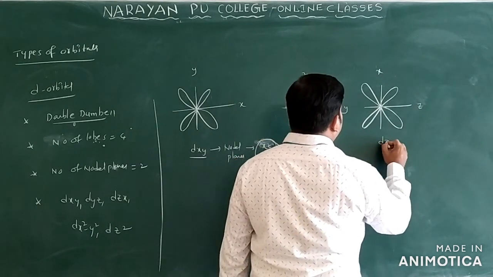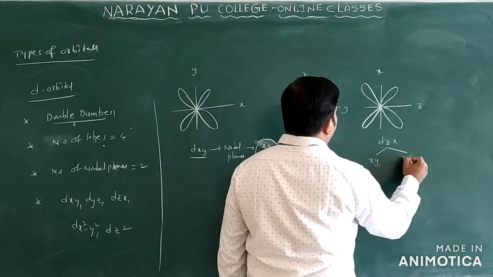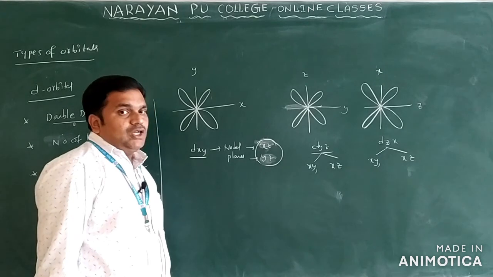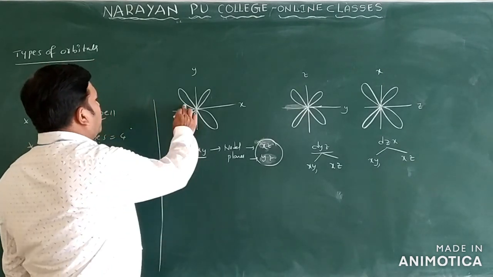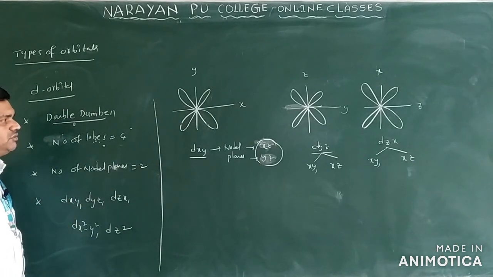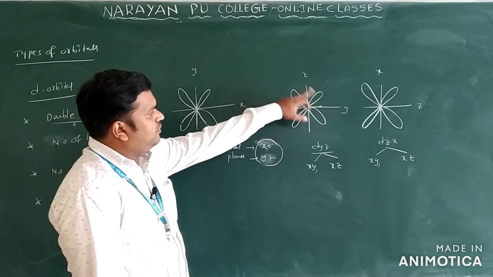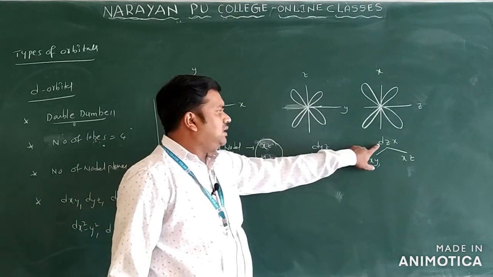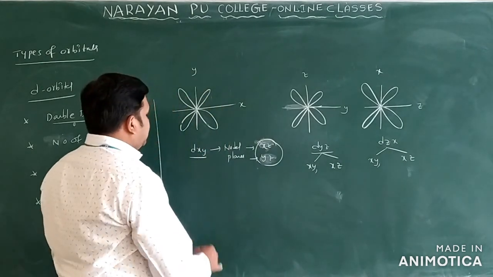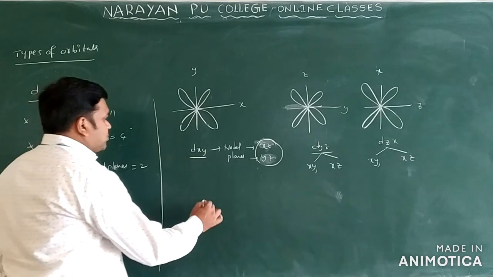For this dzx orbital, what nodal planes can you see? The possibility with xy and xz is there. Now we can see these lobes. How many lobes are there? 1, 2, 3, 4. 4 lobes are there. Nodal planes, how many? 2. For dxy they are xz and yz, for dyz they are xy and xz, and for dzx they are xy and yz. Now we can see one more orbital, dx square minus y square, and dz square also you can see.